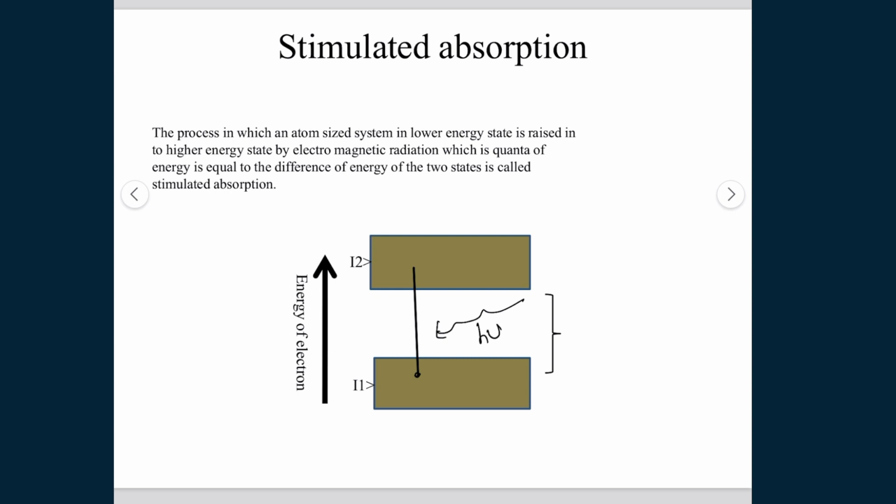So hν is equal to the energy difference between 1 and 2. This will stimulate the electron to go to the high energy state. This is called stimulated or induced absorption.